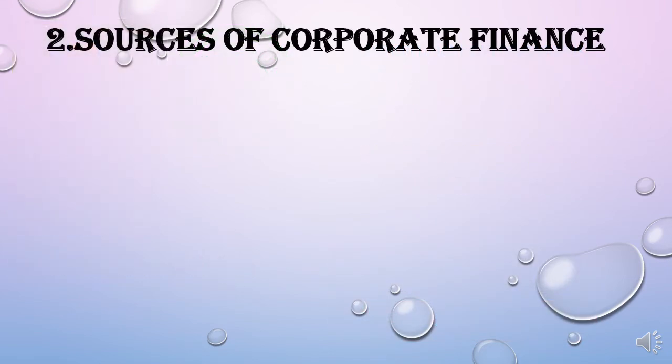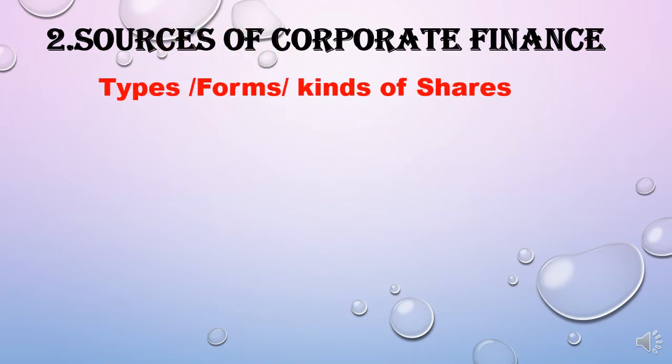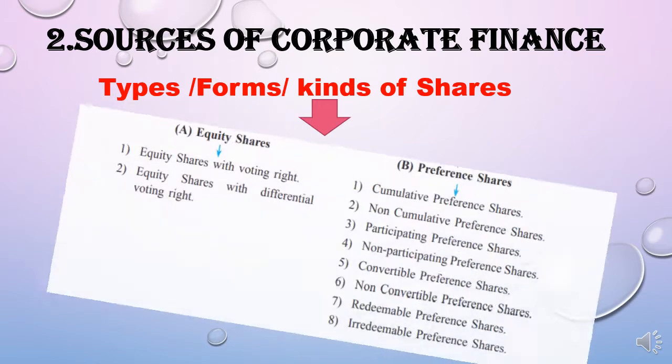Students, in the last video we had started our second chapter of SP, that is Sources of Corporate Finance. Now we will move to the further question of this chapter, that is types, which means forms, which means kinds of shares. This question can be asked using any of these words. Either they can ask you types of shares, forms of shares, or kinds of shares. The meaning is one and the same, students, and the answer will be the same.